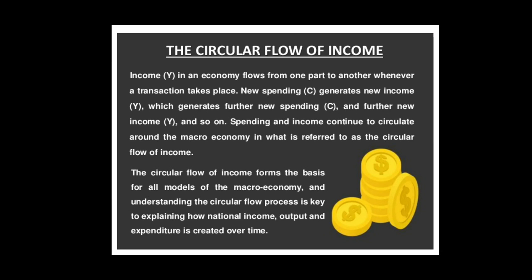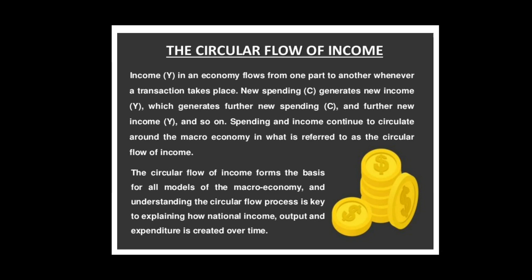The process will not stop here. Rather, the consumption expenditure and investment expenditure generates further demand for goods and services in the economy, which again causes production of goods and services and then leads to generation of income and then again to expenditure of income, and the same process goes on and on.